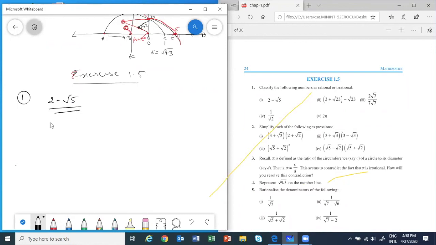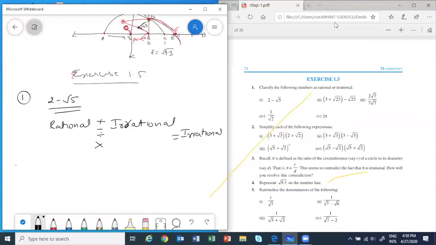See, if you have a rational and an irrational number, what will happen? Yes, I know. So plus, minus, divide or multiply, it is going to be irrational. We did it in one of the classes, right? So it's going to be irrational.